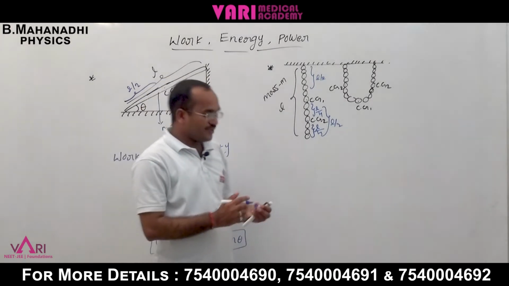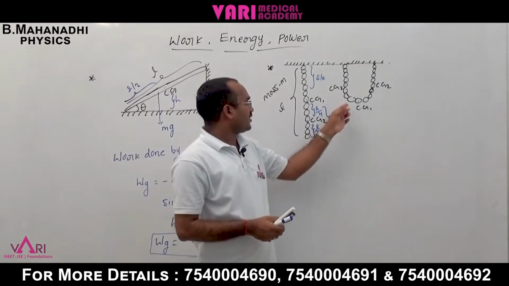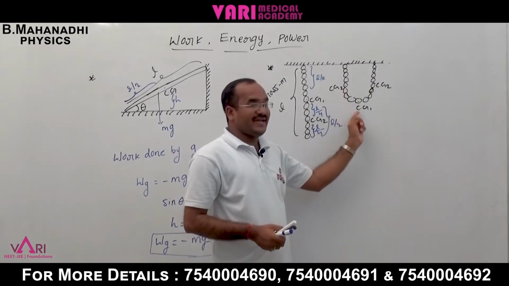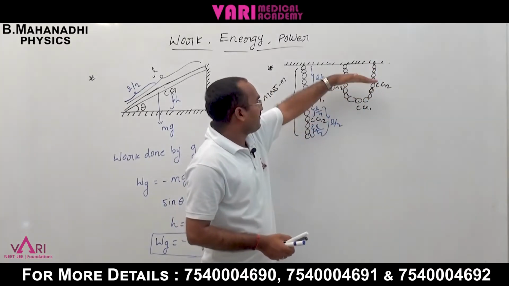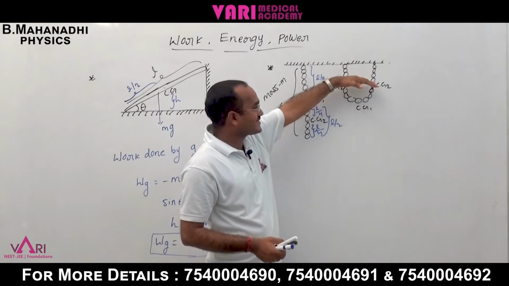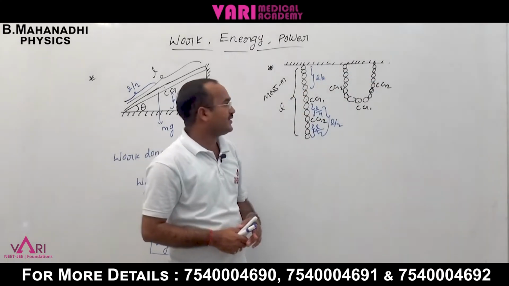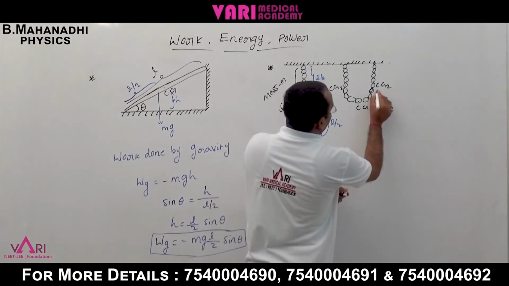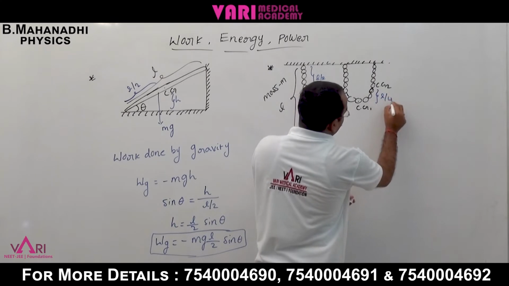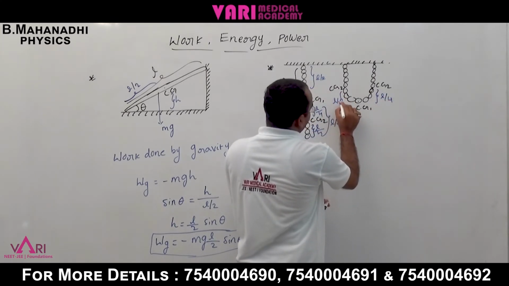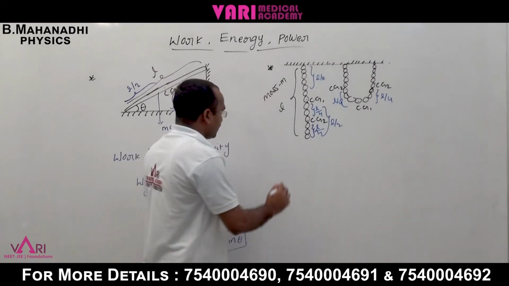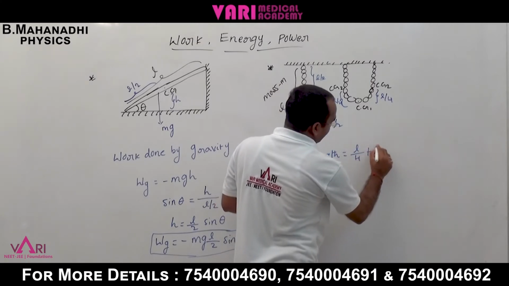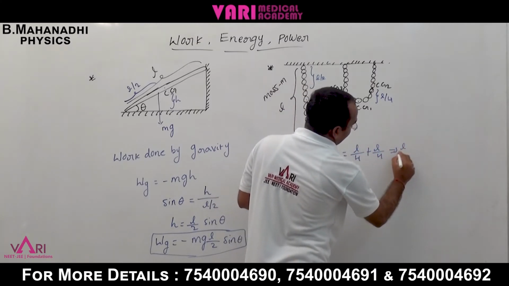Now, work done by gravity: only half of the chain, its center of gravity, is relevant. The mass is m by 2, and the length is L by 4 plus L by 4, which means L by 2.